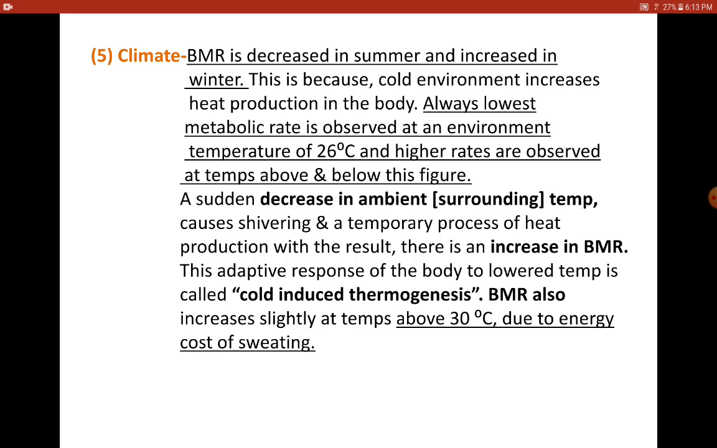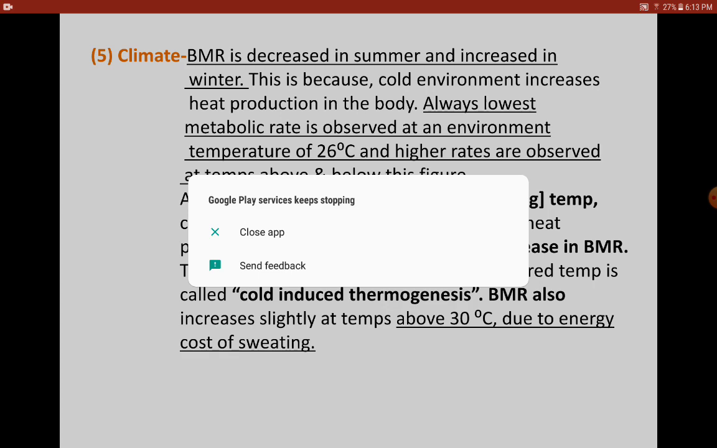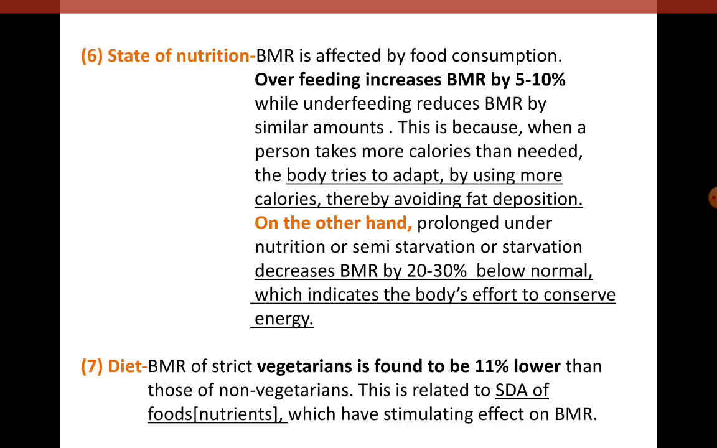Therefore, when temperatures go below 26 degrees and when temperatures go above 30 degrees Celsius, BMR values increase. But generally, BMR is found to decrease in summer, because the body does not require a large amount of heat to maintain the body temperature. Fine.